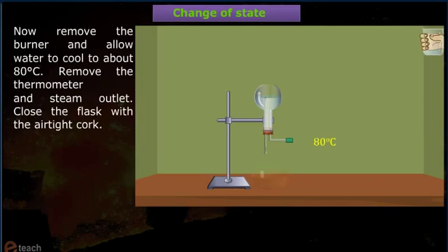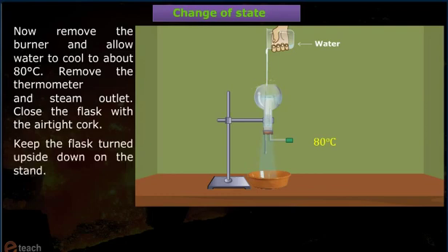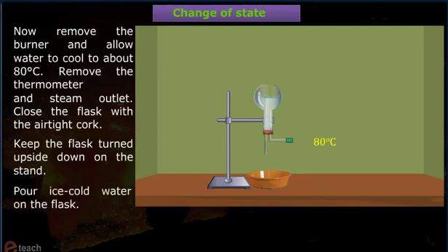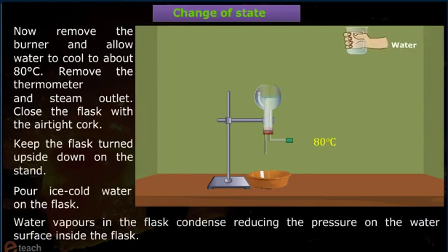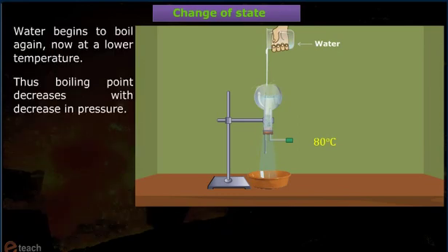Now, remove the burner and allow the water to cool to about 80 degrees Celsius. Remove the thermometer and steam outlet. Close the flask with the airtight cork. Keep the flask turned upside down on the stand. Pour ice cold water on the flask. Water vapors in the flask condense, reducing the pressure on the water surface inside the flask. Water begins to boil again, now at a lower temperature. Thus, boiling point decreases with decrease in pressure.